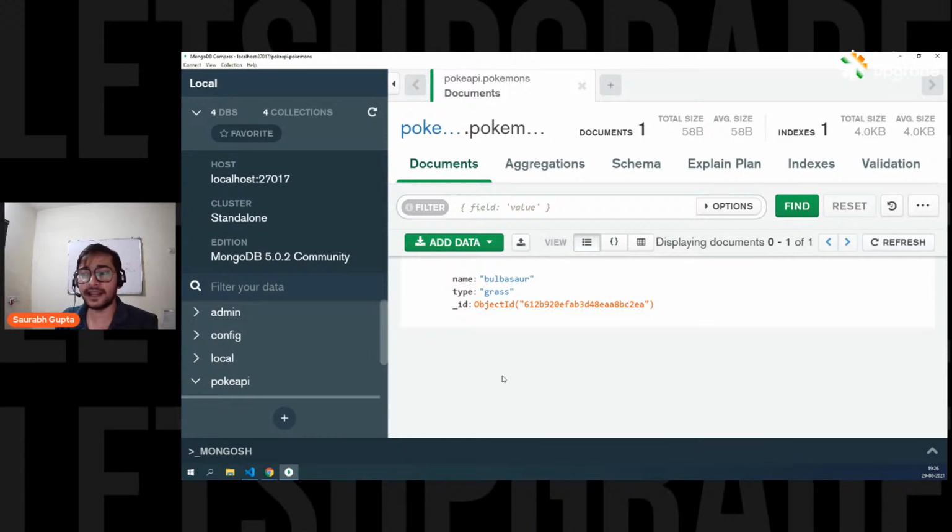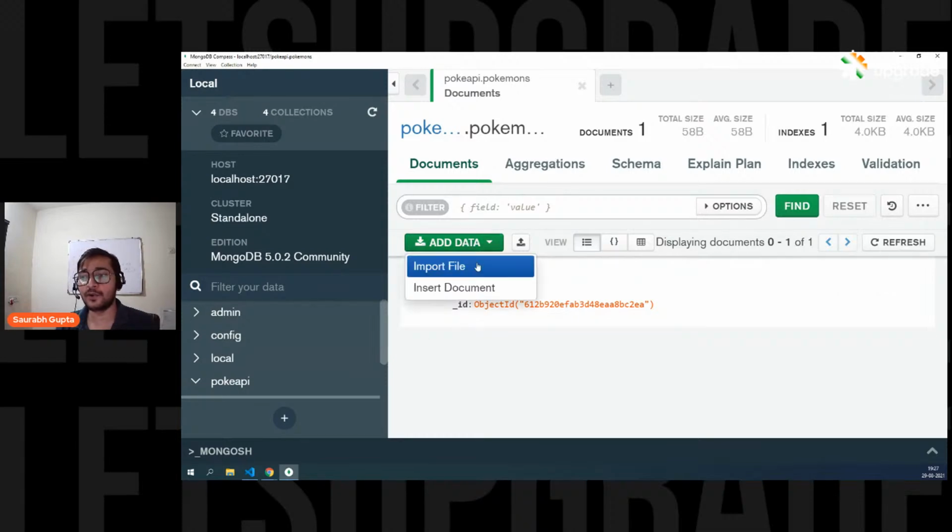Is that clear, everyone? So ID is added so that every record can be unique in some way. That's why we have ID, so that this record is unique. Every document that we create will have an ID, and you don't have to worry about it. MongoDB will generate it internally.